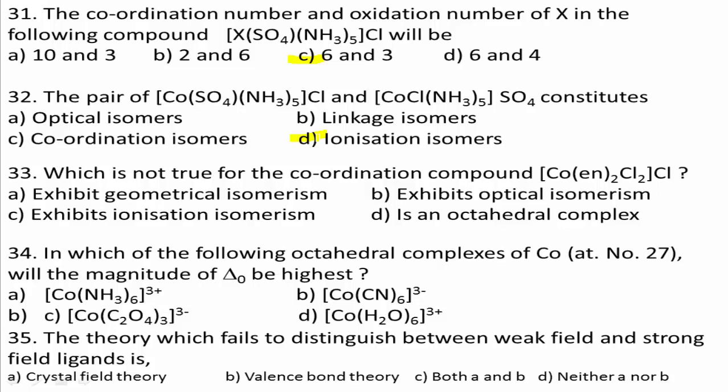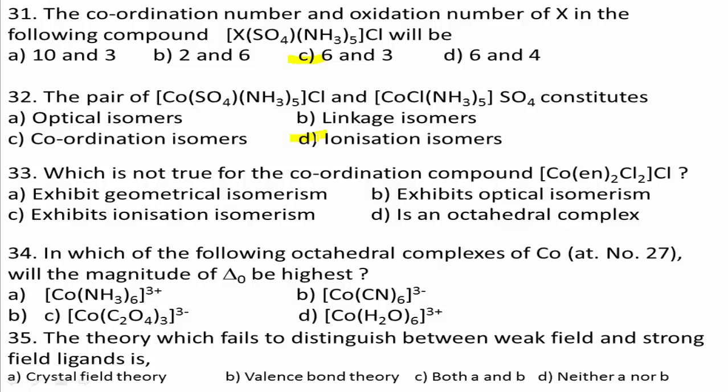Next question number 33. Which is not true for the coordination compound cobalt en2 Cl2 Cl, where en means ethylene diamine? Option A exhibits geometrical isomerism, option B exhibits optical isomerism, option C exhibits ionization isomerism, and option D is an octahedral complex.